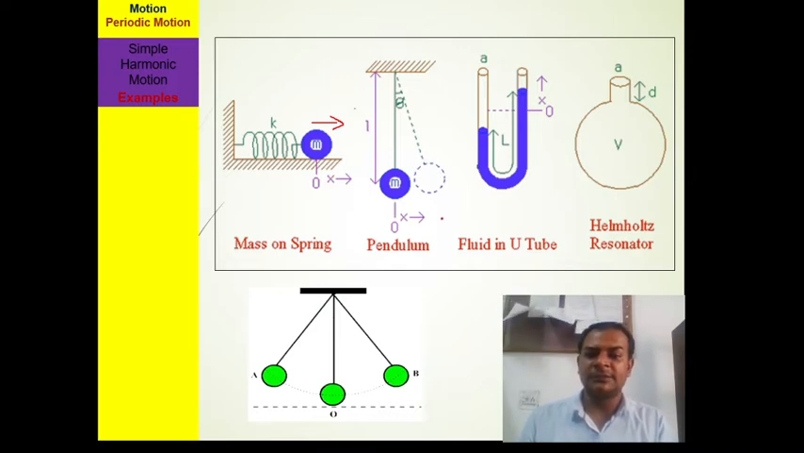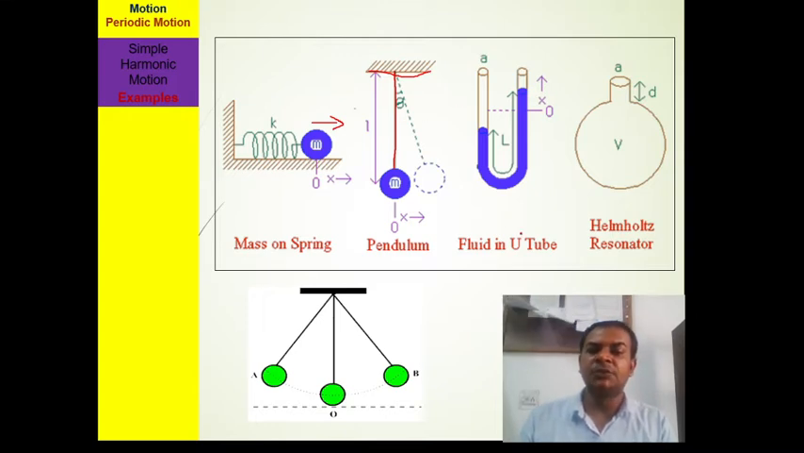Another one is the case of the simple pendulum. We have a fixed end, and we take a thread and attach a bob of mass m there. If we displace it by a small angle theta and release it, then what happens? It vibrates in its plane, and so it is showing simple harmonic motion.